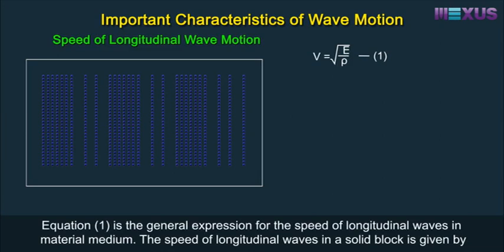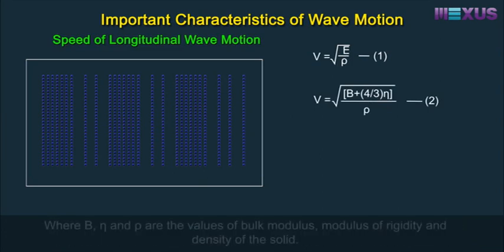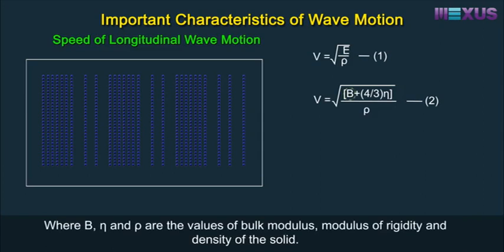The speed of longitudinal waves in a solid block is given by v equals square root of B plus 4 by 3 eta, divided by rho, where B, eta and rho are the values of bulk modulus, modulus of rigidity and density of the solid.